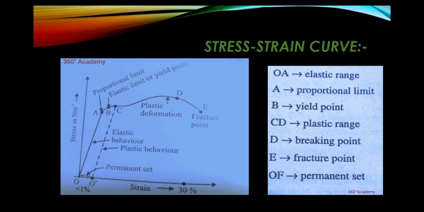The point D is the ultimate tensile strength of the material. Beyond this point, additional strain is produced even by reduced applied force, and fracture occurs at E. If the ultimate strength and fracture points D and E are close, the material is said to be brittle. If D and E are far apart, the material is said to be ductile. Hence, you can observe all the points which we have explained in the diagram.